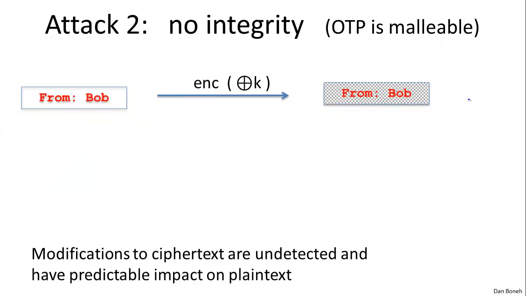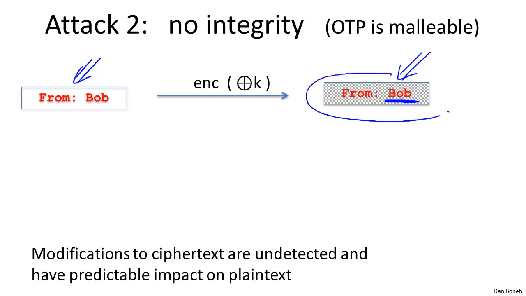So to see where this can be dangerous, let's look at a particular example. Suppose the user sends an email that starts with the words "from Bob." And the attacker gets to intercept the corresponding ciphertext. He doesn't know what the plaintext is, but let's pretend that he actually knows that this message is from Bob. What he wants to do is modify the ciphertext so that the plaintext would now look like it came from somebody else. Say he wants to make it look like this message came from Eve.